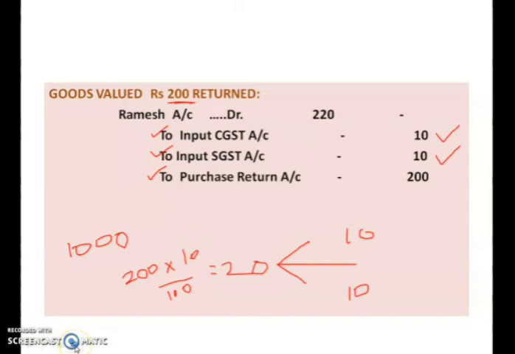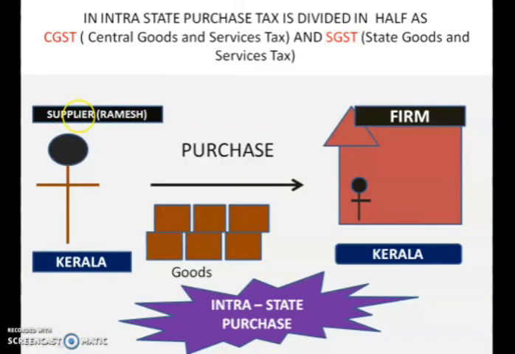Now next, we studied about the purchase. We studied about the intrastate purchase. So we saw that in intrastate purchase, we have CGST and SGST. Whenever there is purchase, we have to use the word input CGST and input SGST.